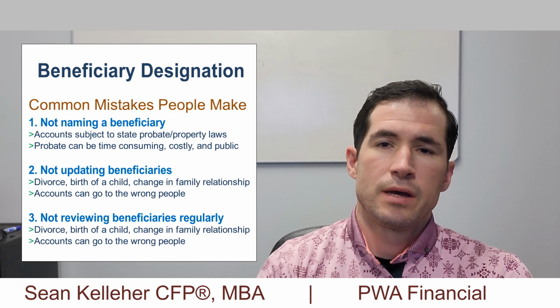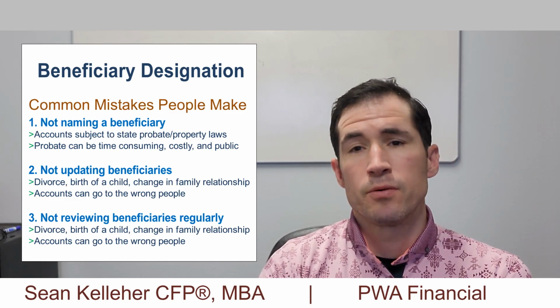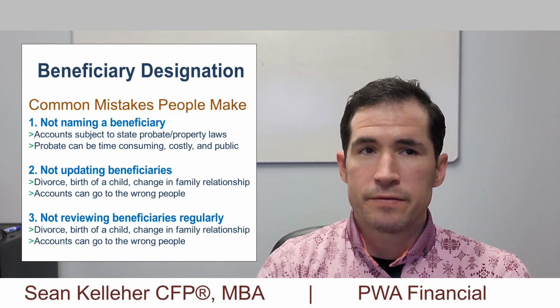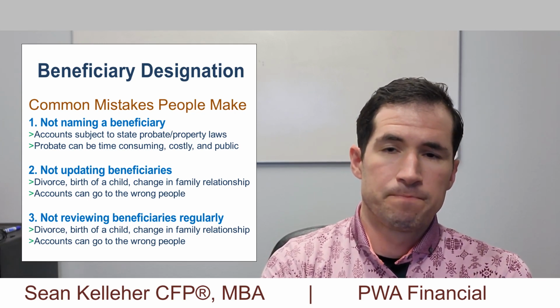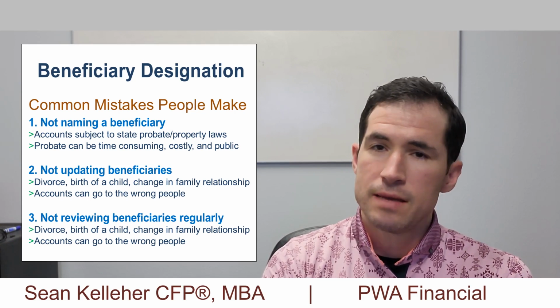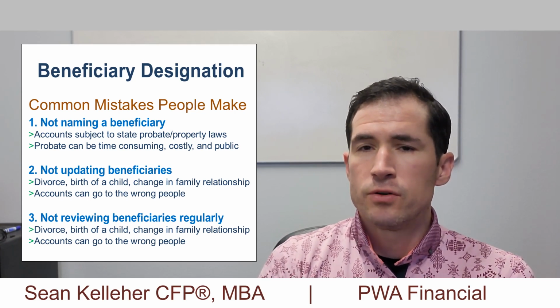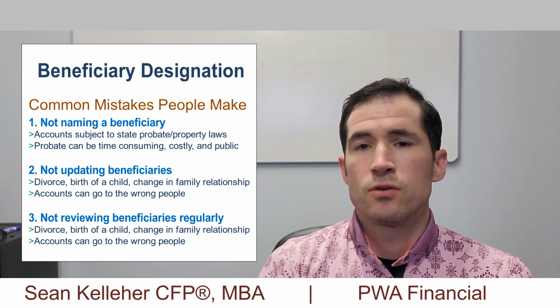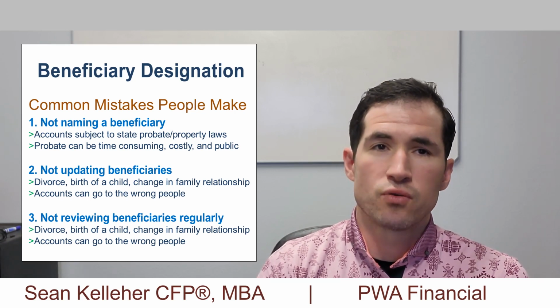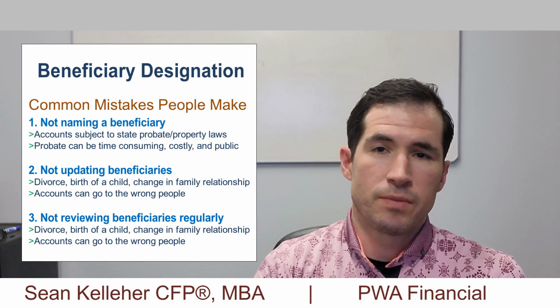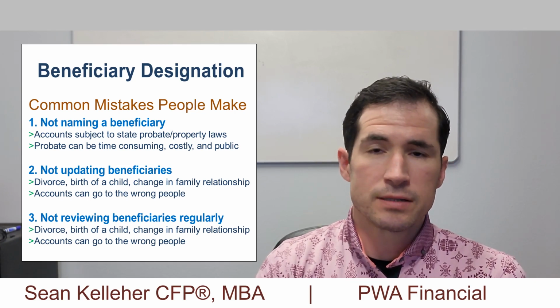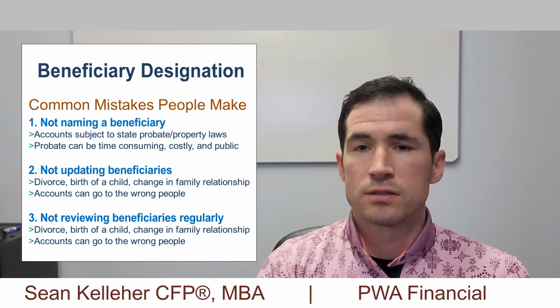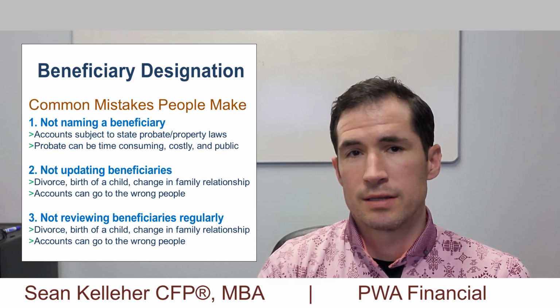How can this cause problems over time? Here are some common mistakes people may make when naming beneficiaries, which can lead to problems in the future. The first one is not naming a beneficiary. If you do not name a beneficiary, then your account will be subject to the state probate and property laws upon your passing. Now, probate can be a very timely process. It may be costly, and it also can be a public process.